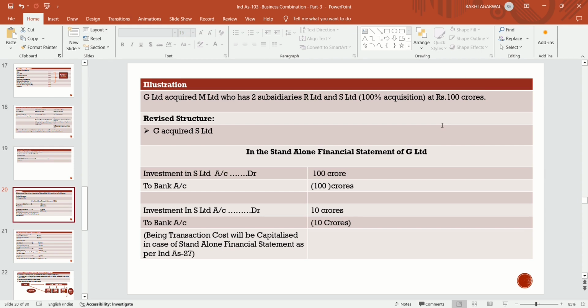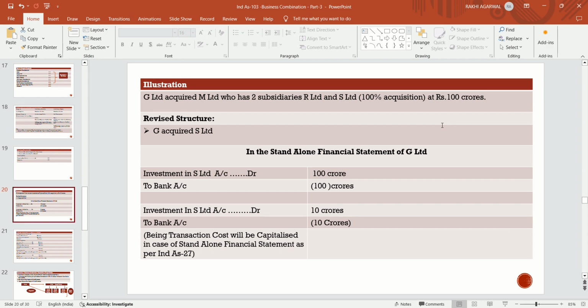So G Limited, if it has controlling power, will prepare the standalone financial statement and also the consolidated financial statement. In the standalone financial statement, if it is acquiring S Limited, then it will record an investment in its books: investment in S Limited account debit to bank by rupees 100 crores.